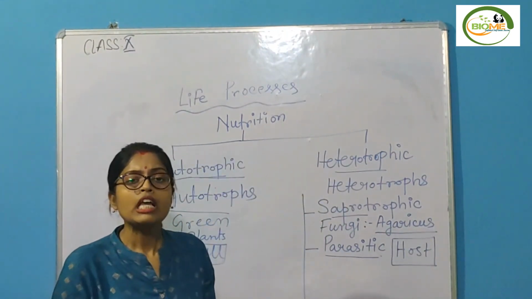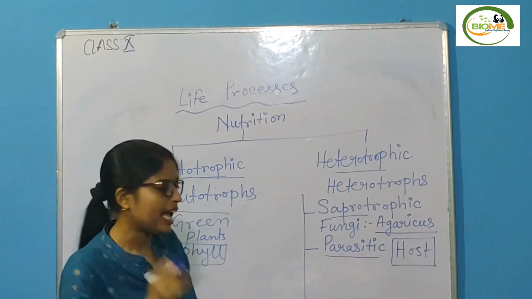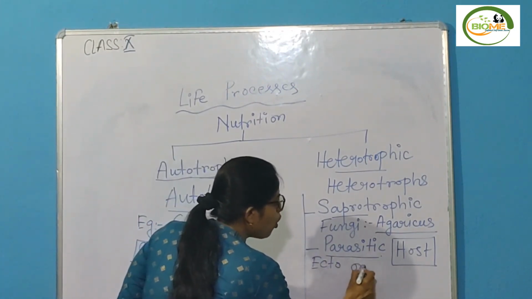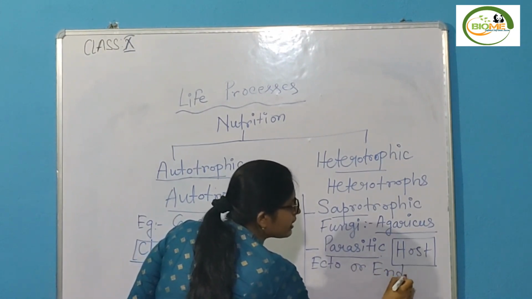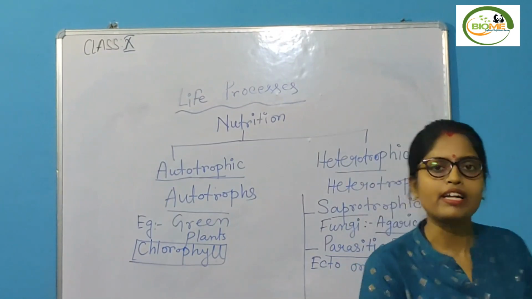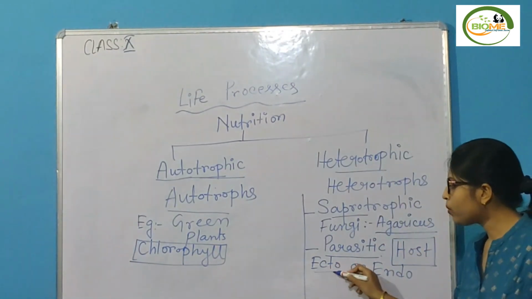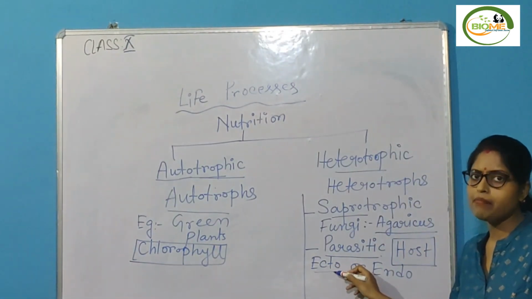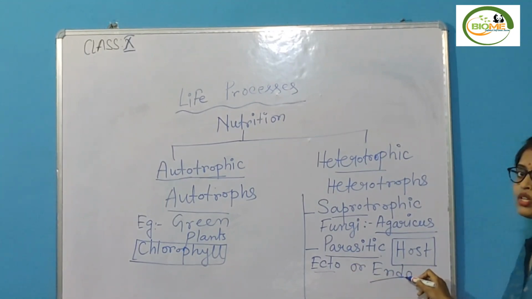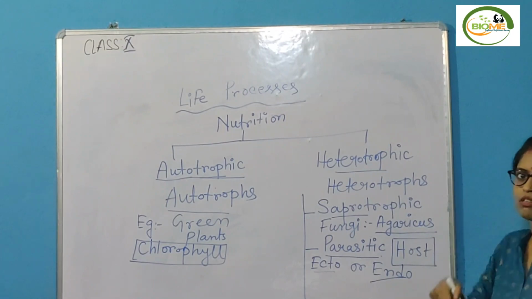Okay. This parasite can be ectoparasite or endoparasite. Ecto means they are visible, means they are present outside. Endo means those who remain inside the body system.